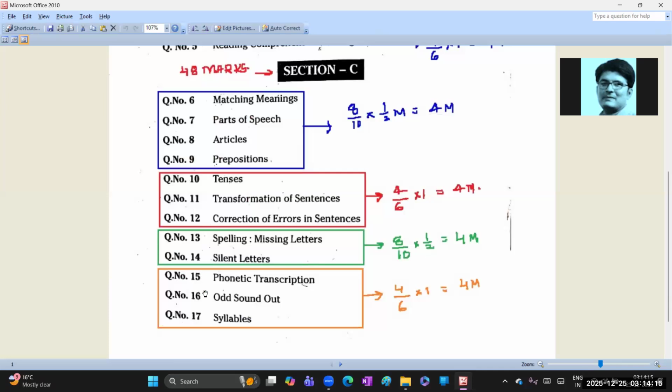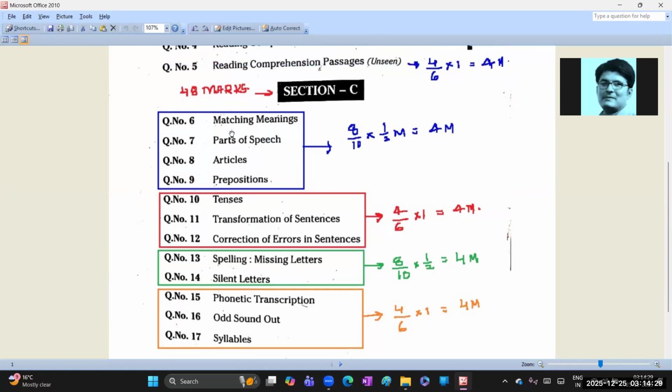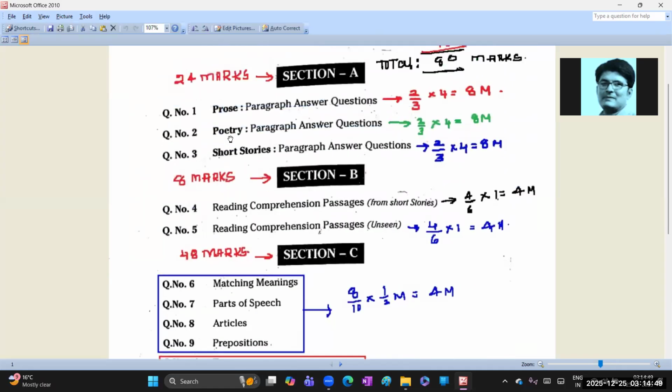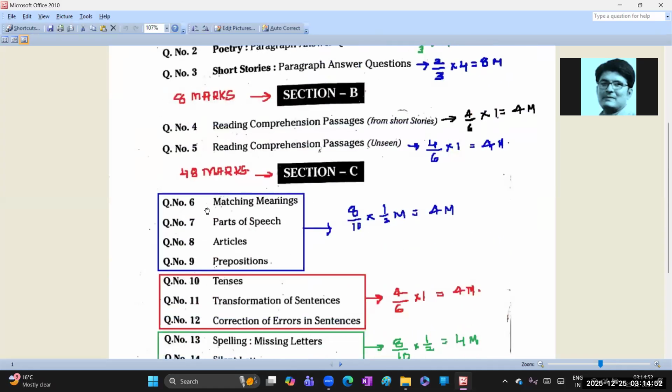For the last questions, 15, 16, 17, he will arrange 6 questions, guys. Out of the six, we need to attempt four. Each question carries 1 mark, and you will get 4 marks. Clear? In the first video of this English grammar part, I need to start Section C, matching meanings. But first you need to prefer Section A and Section B. So question number 6, matching meanings, we will learn later.